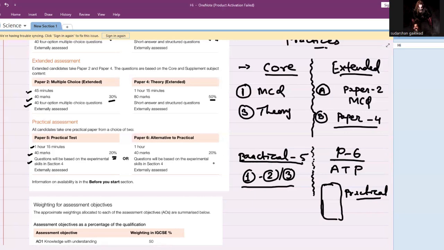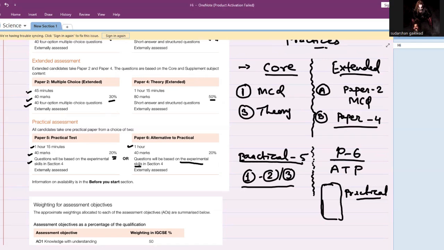Now you are going to write a paper related to that practical: the setup of the design, the setup of the experiment, based on the experiment you have done, or in your textbook, or related to your theory. Even if you have not done it, or the school does not have good laboratories, the questions are framed so that you can easily connect them with the theory and write the answer. It's very easy. It is 1 hour, 40 marks, and the questions are based on experimental skills.